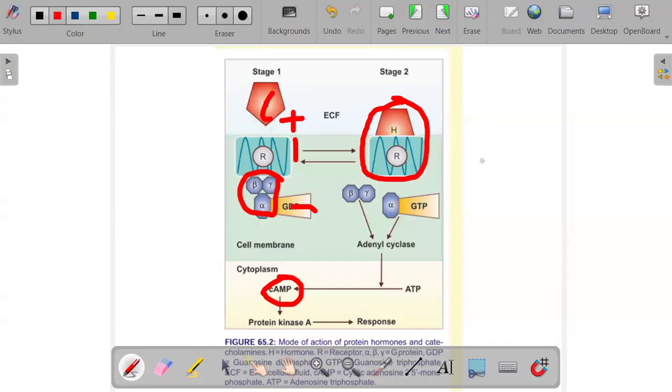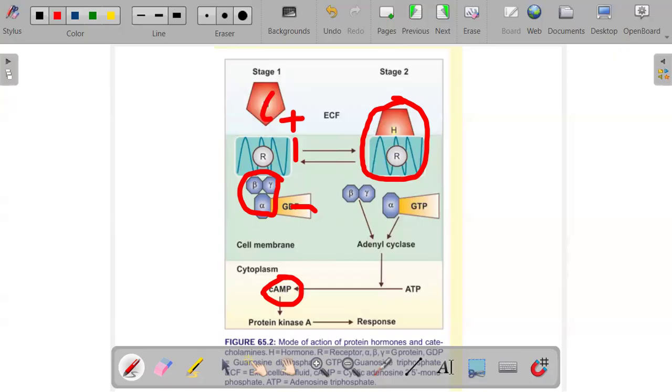In the inactivated G protein, which is this one, both the alpha GDP unit and the beta gamma dimer are united, as you can see here. This one is inactive before the hormone binds here. But once it binds, it becomes active.